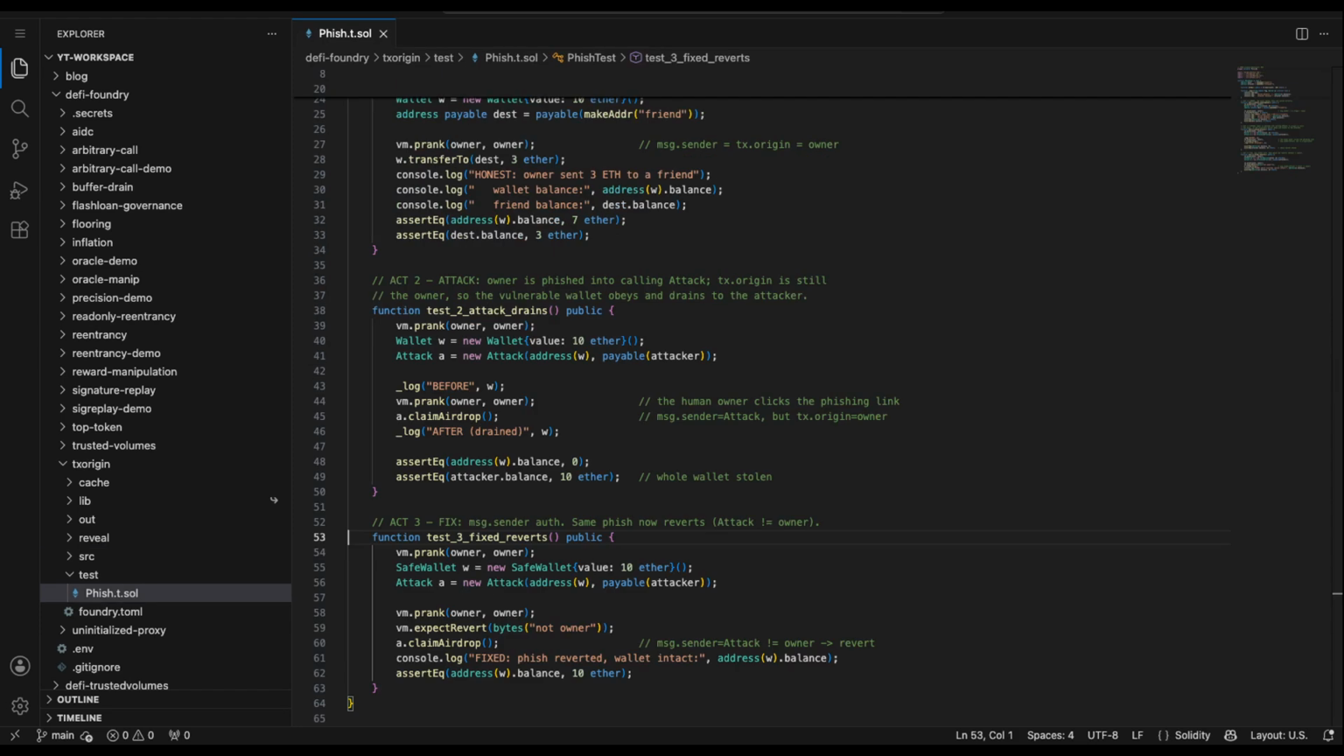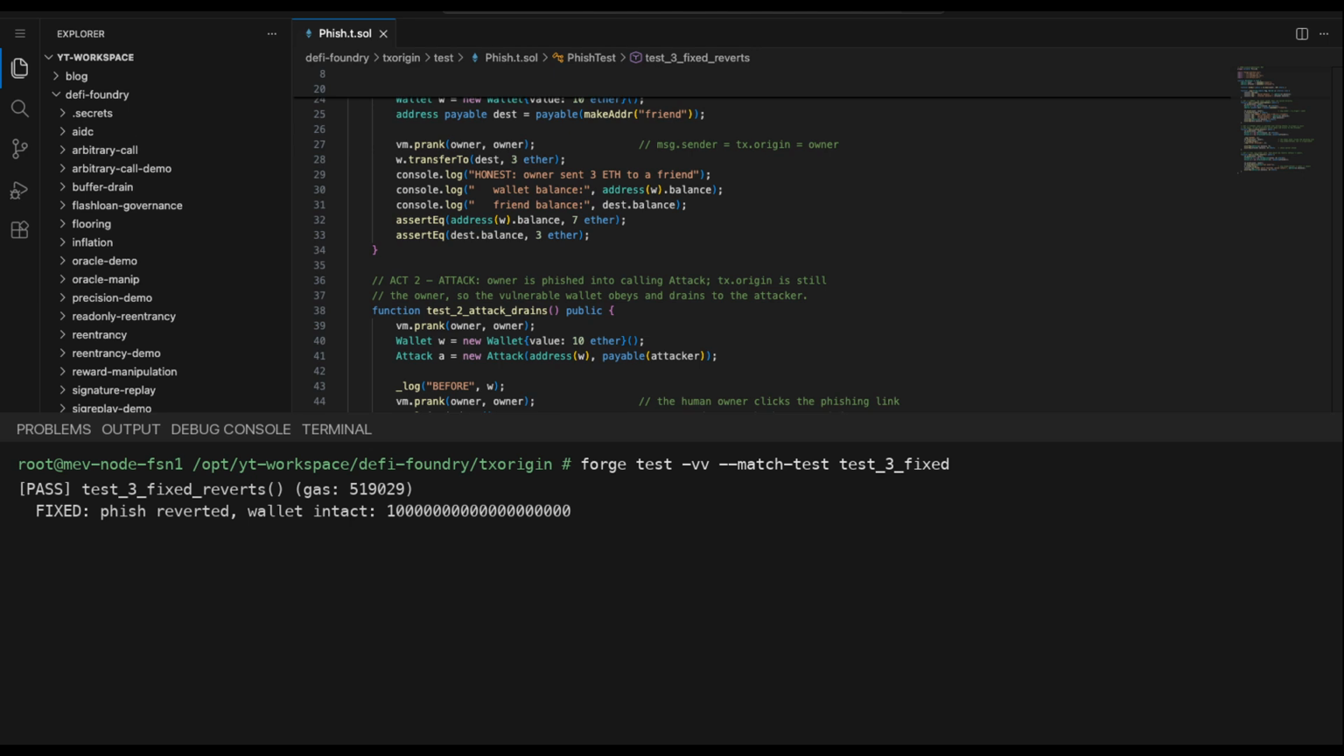Here's the fixed test. Same setup, a wallet with 10 ETH, the same phishing contract, the owner tricked into clicking it in the exact same way. The only thing that changed is the wallet's guard, now msg.sender instead of tx.origin. We expect the whole thing to revert. Run it, then the owner clicks the identical phishing contract, running the identical move. But now the wallet checks msg.sender, sees the attack contract, not the owner, and reverts with not owner. The phish gets nothing, and the wallet keeps its full 10 ETH. Same attacker, same click, and the attack is dead because we authenticated the caller instead of the origin.